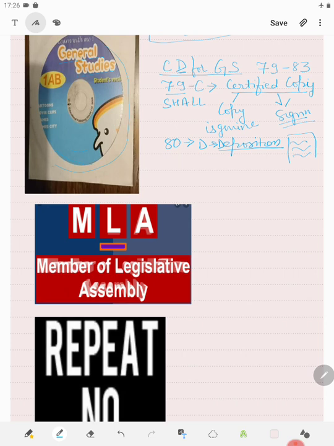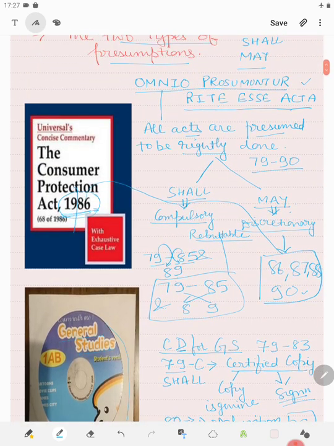Now a certified copy of this record is produced, then it shall be presumed that it is a genuine certified copy and the statement was duly recorded. That is, it was done in the manner it should have been done. This is again based on the principle that all acts are presumed to be rightly done.